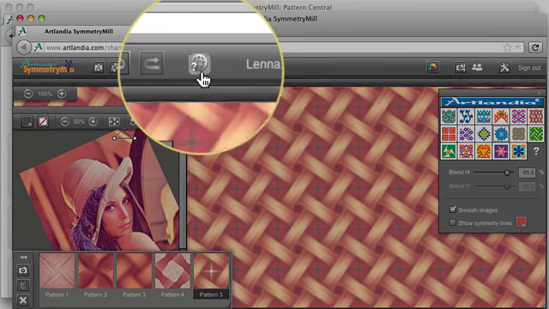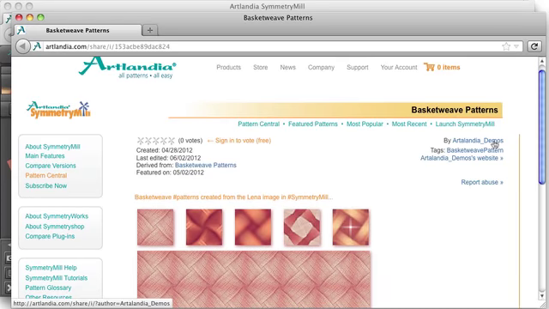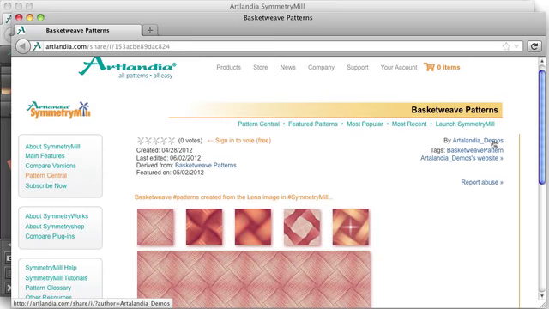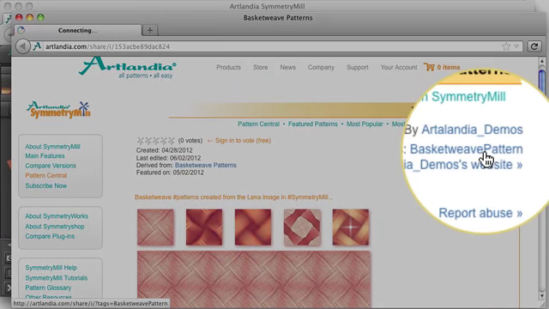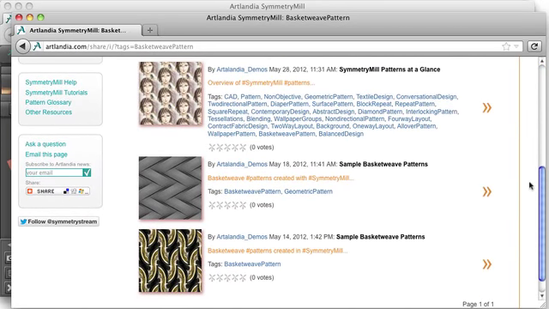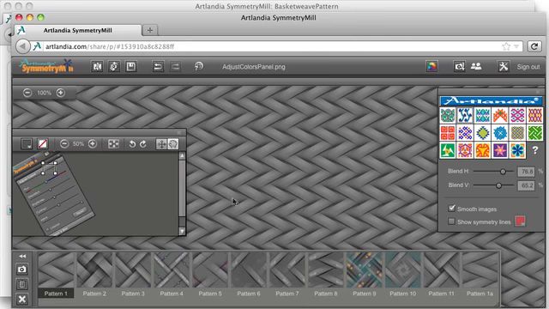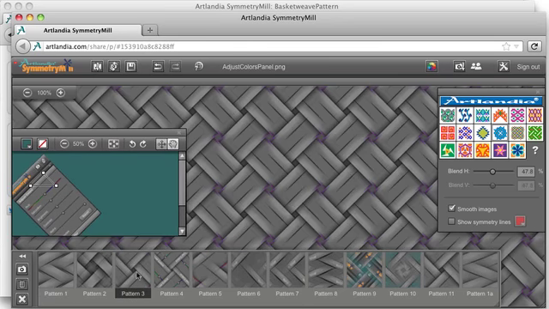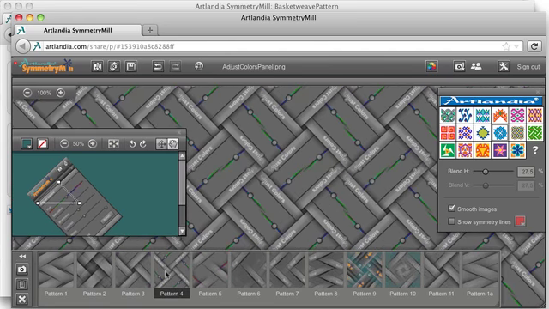You can click that button and go to this pattern's homepage to find out who the author is, and to find more shared patterns by the same author. You can also find more patterns in the same category, and if you find something that looks interesting, you click the link and get the pattern set loaded back into SymmetryMill. The source image and all the settings get loaded too, automatically, so you can continue to work with the pattern until it's just right for you.